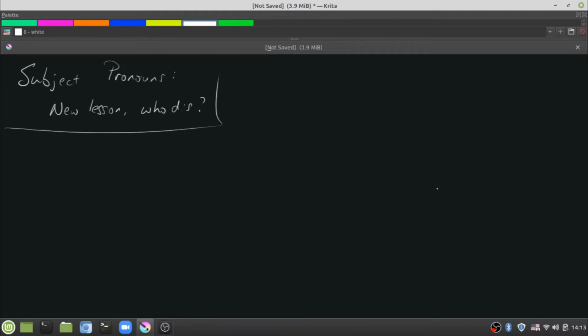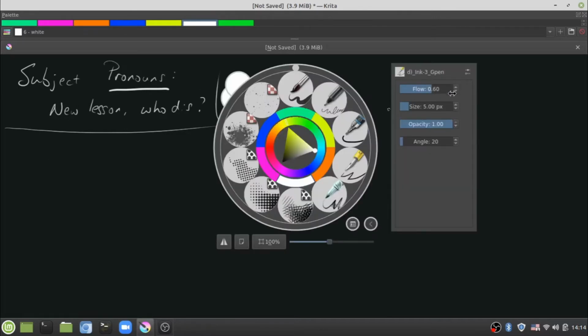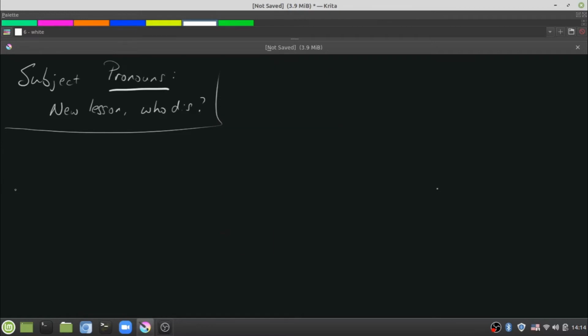If we move on to the next word here, pronouns. A pronoun is a word in a language that replaces a noun. So if we're talking about subject pronouns in a sentence, we're talking about the words that we put in there to talk about the person, place, or thing that's doing the action. Before we get too deep into this, we need to talk about a couple other things, like person. Once again, I'm talking about the grammar idea of person.